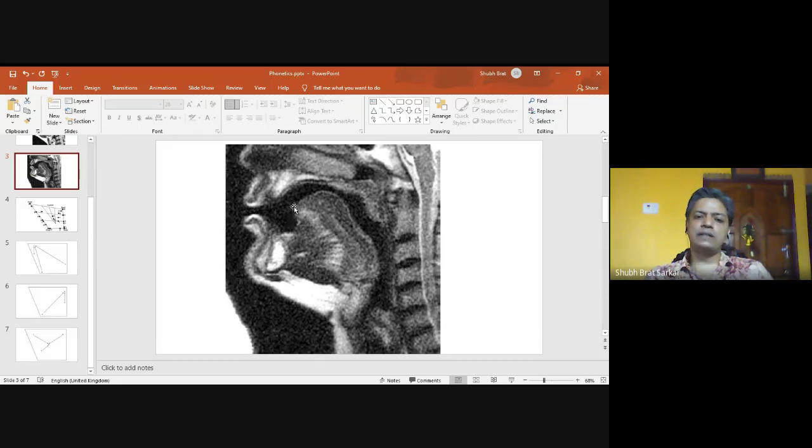Next point is that the production of the diphthong requires the movement of the tongue. The tongue first takes a position and then shifts from position A to position B. And when the tongue is moving from position A to position B, the air that is passing through the gap between the articulators is modified with the help of the glide of the tongue. So diphthongs are produced with the help of a glide, and the active articulator is raised or lowered according to the diphthong.